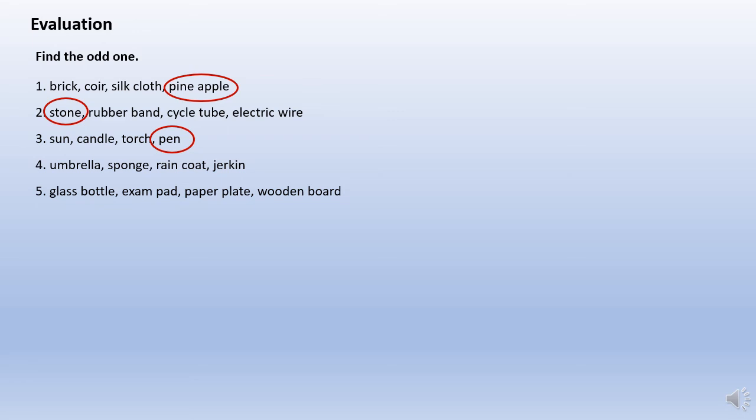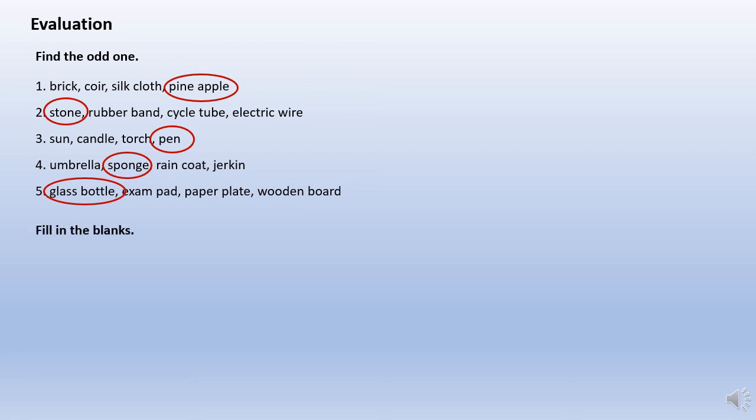Then umbrella, sponge, raincoat, jerkin. Sponge is the odd one because umbrella, raincoat and jerkin are waterproof materials. Next is glass bottle, exam pad, paper plate, wooden board. So we have a glass bottle which is transparent. The rest are all opaque objects.